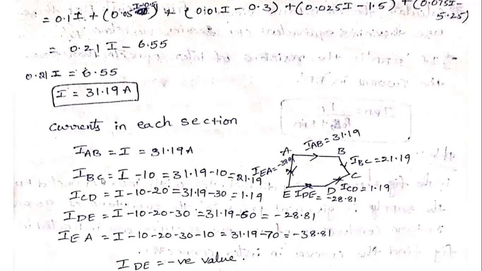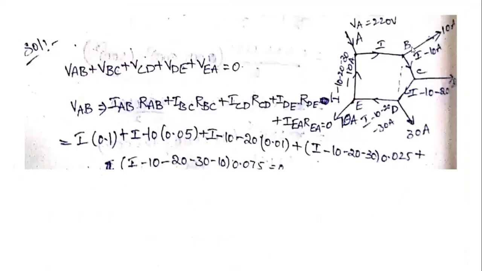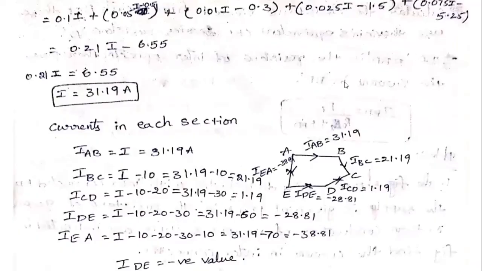IBC is equal to I minus 10 amperes. What is the I value? That is 31.19 minus 10 amperes, which is 21.19. Therefore, the current in the BC section is 21.19 amperes.